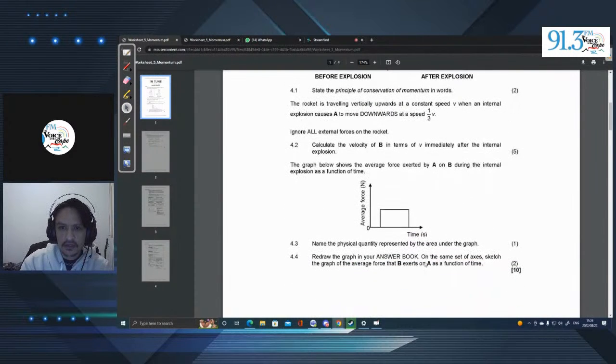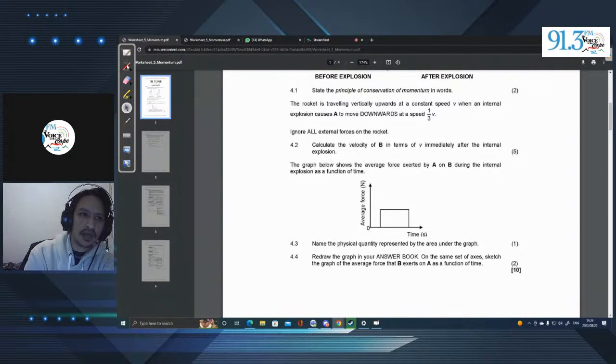The next question here, ignore all external forces. That's the one we did. The graph below shows the average force exerted by A on B during the internal explosion as a function of time. So here we have average force versus time. Let's name the physical quantity represented by the area under the graph.